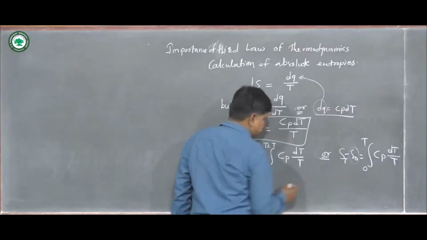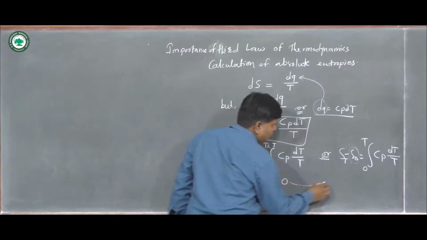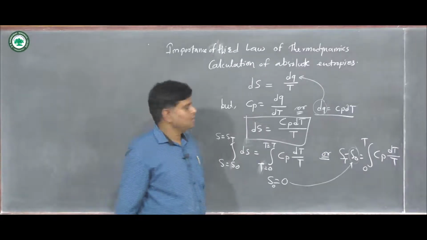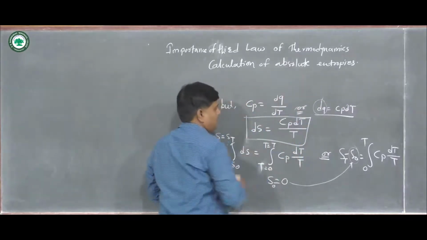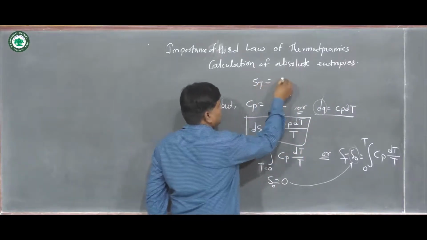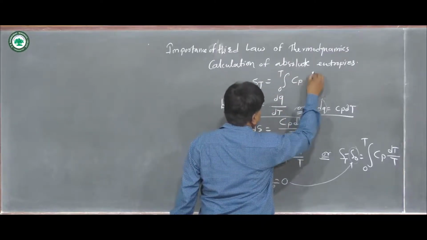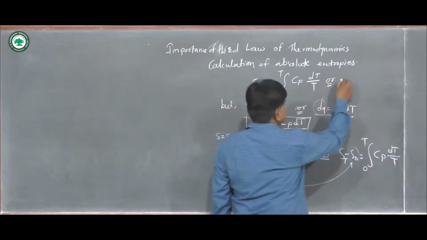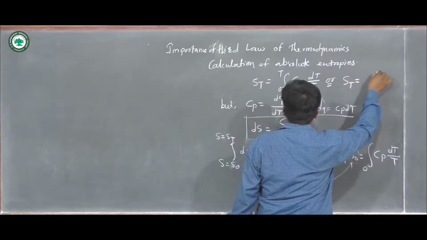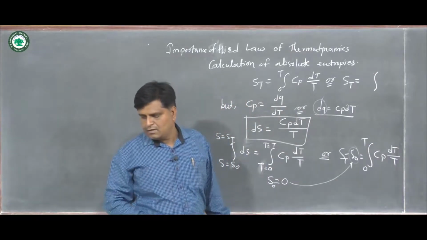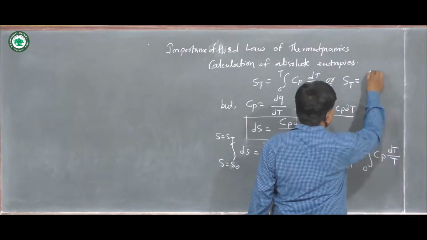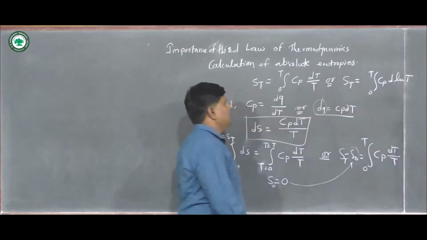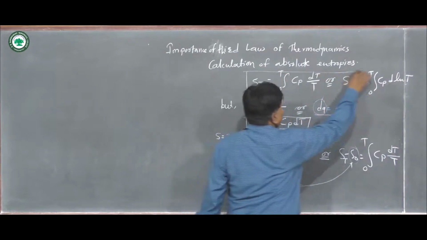So when we put S0 equal to 0 in this equation, we get a different value: ST is equal to the integral from 0 to T of Cp dT upon T, and it can also be written like this: ST is equal to the integral from 0 to T of Cp d ln T. In both formats we write it like this.